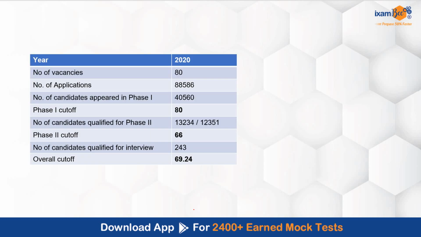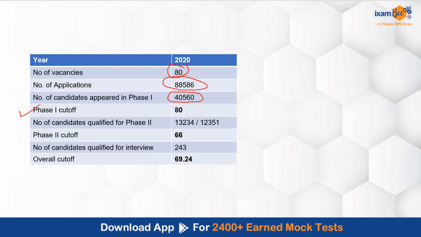In 2020, the number of vacancies for SEBI General were 80 and around 88,000 students had applied for this post. The number of candidates who appeared for phase 1 were 40,000. So only 50% of the students appeared for phase 1. For 80 seats, 40,000 students. That means around 500 students for one seat. Phase 1 cutoff is always 80. You need to score 80 marks overall, 30 in paper 1, 40 in paper 2.